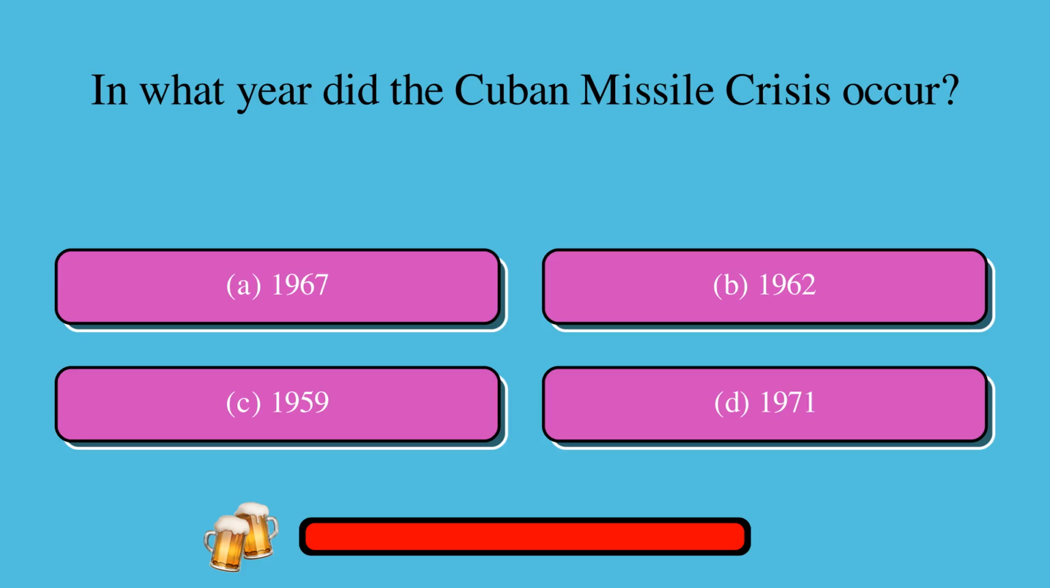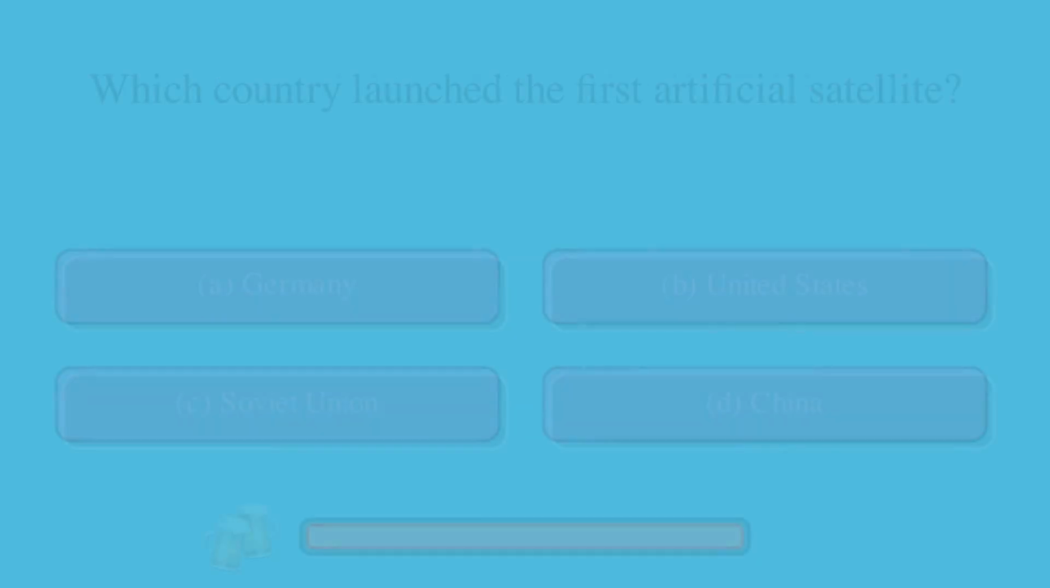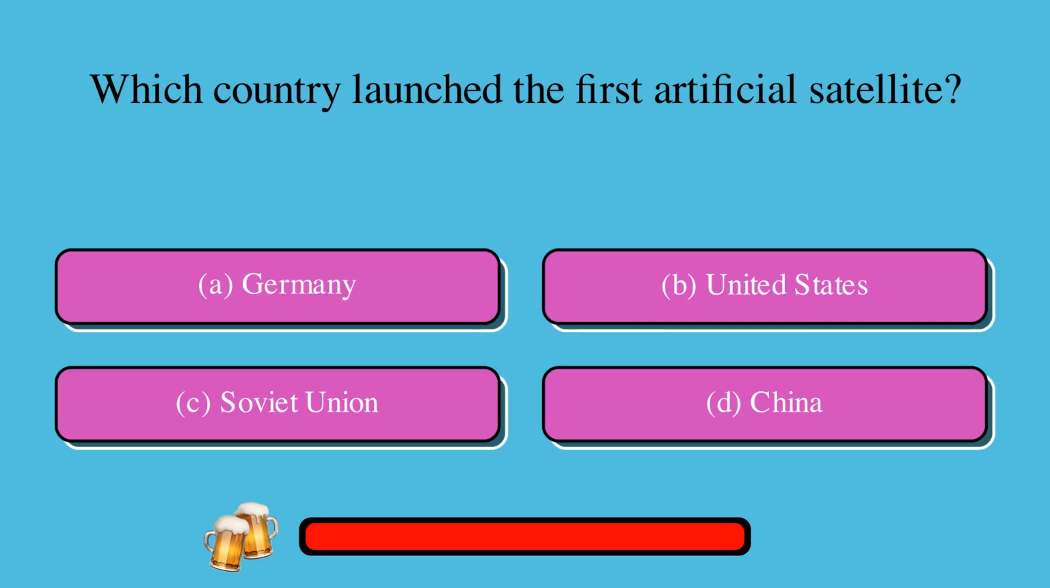In what year did the Cuban Missile Crisis occur? A. 1967, or B. 1962, or C. 1959, or D. 1971? The correct answer is B. 1962. Which country launched the first artificial satellite? A. Germany, or B. United States, or C. Soviet Union, or D. China? The correct answer is C. Soviet Union.